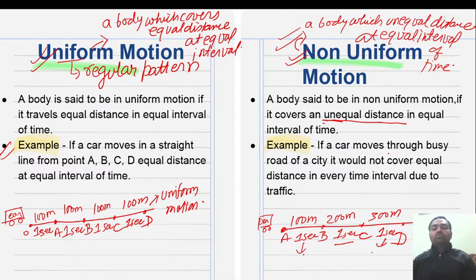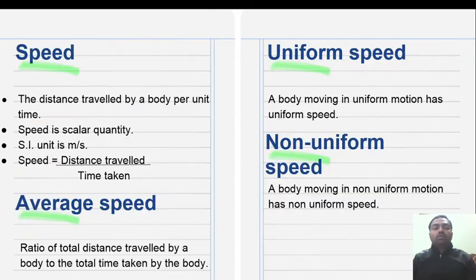Example: if a car moves through a busy road of the city, it would not cover equal distance in equal time in every time interval due to traffic. This is the basic pictorial example. From this example you have understood what is uniform motion and what is non-uniform motion. Next I am moving forward.